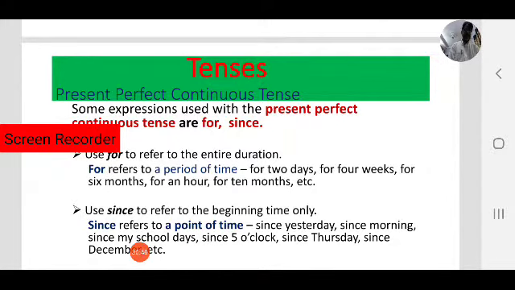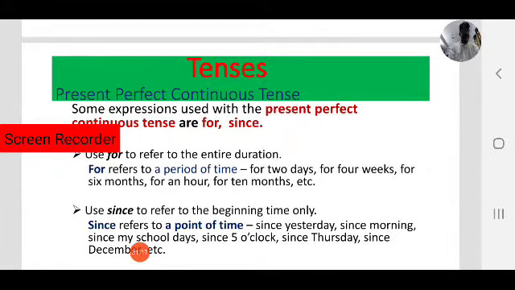For is duration of time, since for period of time. When did I begin? I started reading a novel on Monday, so that is the beginning of time. So I used since. Since refers to a point of time. Keep it in mind. Since yesterday, since morning, since my school days, since 5 o'clock, since Thursday, since December, etc. Since December means December is the beginning of time.